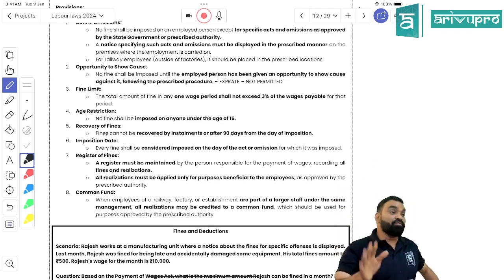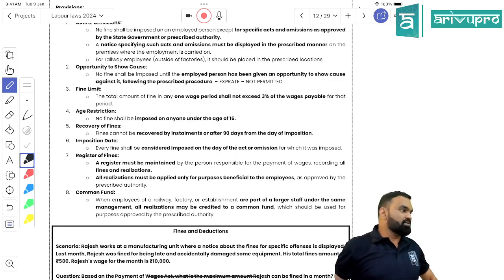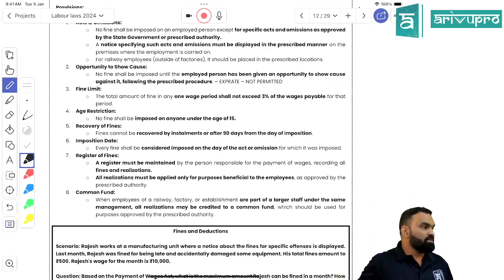So the sum total of all those things will come under the definition of wages over here. 3% of that wages. Yes. That is the sum total of those 5 amounts. Is it clear? Got my point?